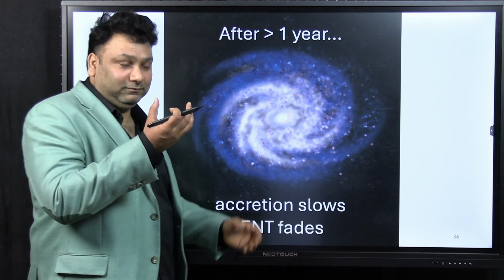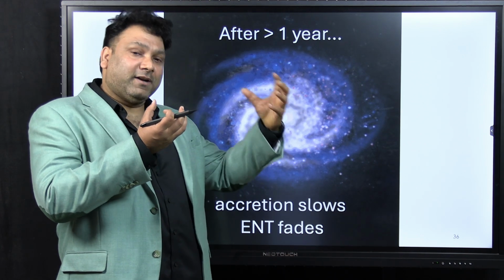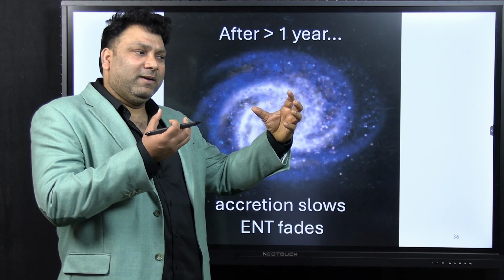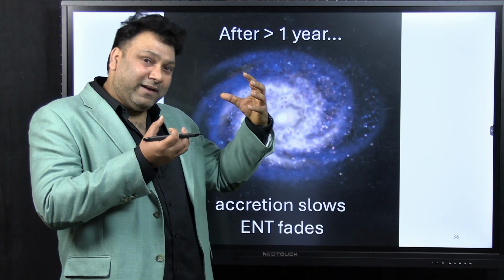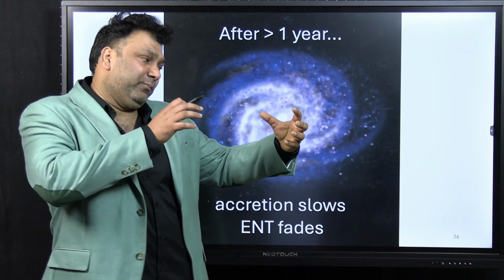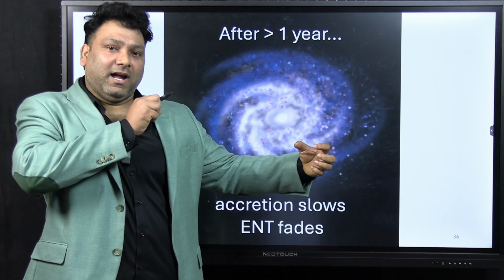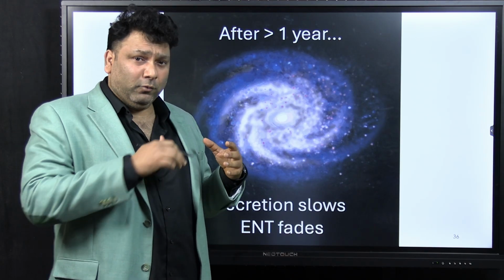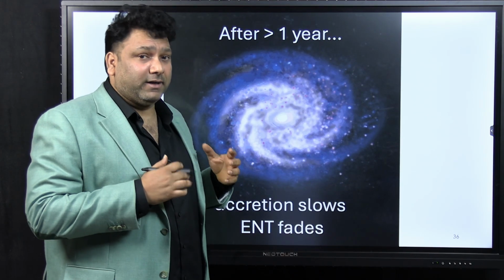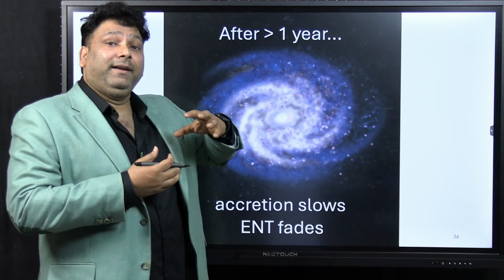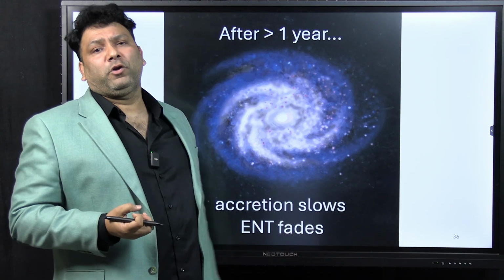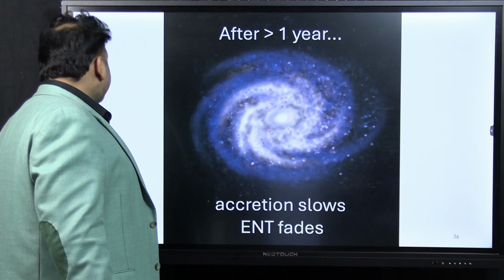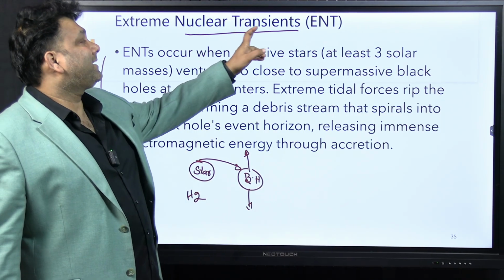You have a black hole, you have a star. Of course, the star should be larger. Only when the star is larger, it will be having enough hydrogen, enough gas, enough energy. So this black hole will suck in the star, it will revolve around the black hole, and this revolving part is called the accretionary disk. And at that time, it will emit a very large amount of energy which will outshine the universe, and these are called extreme nuclear transients.